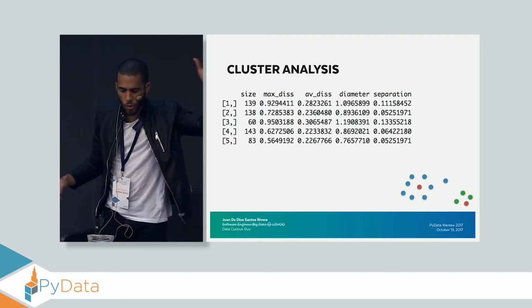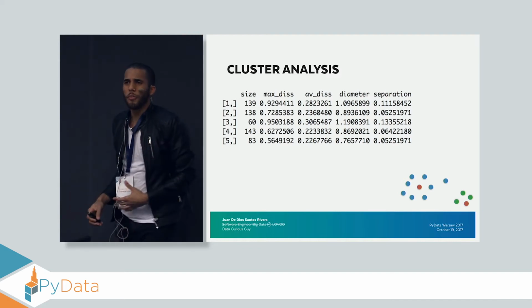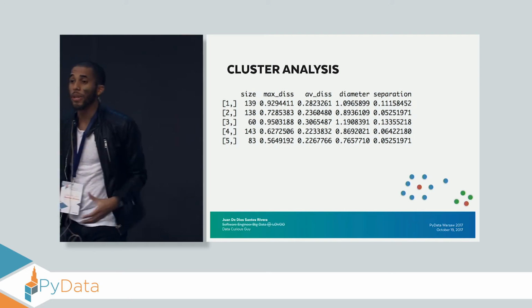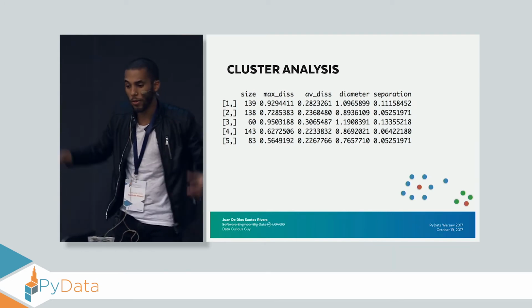But now, according to these numbers, cluster 3 for me is the most interesting one, because it is the one with the highest dissimilarity, meaning that all the points are kind of spread around.